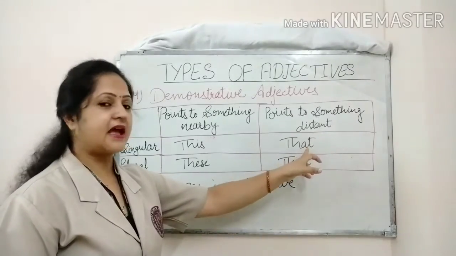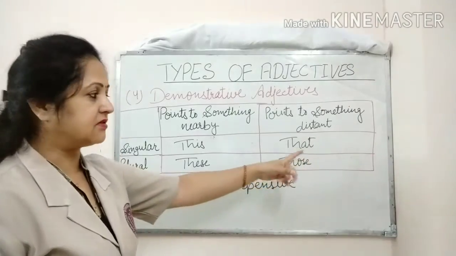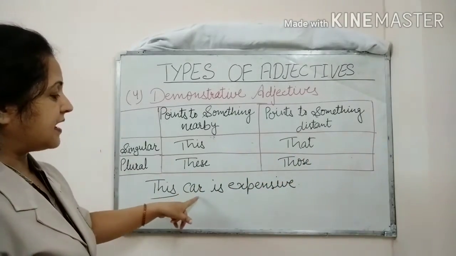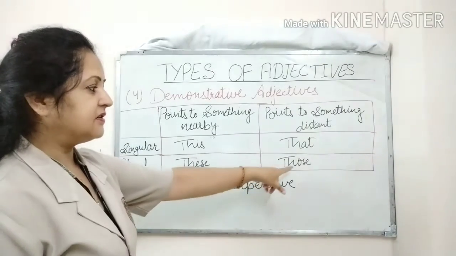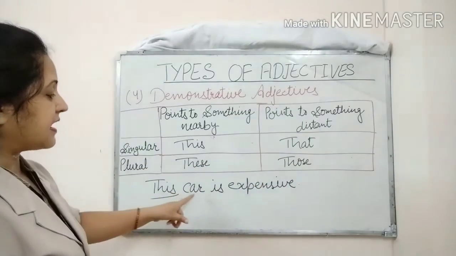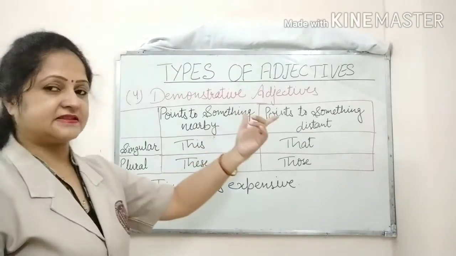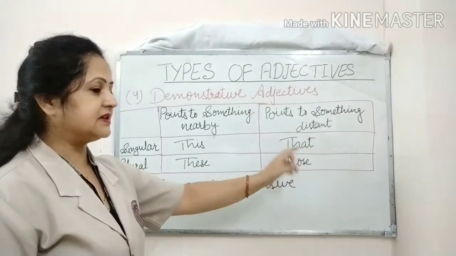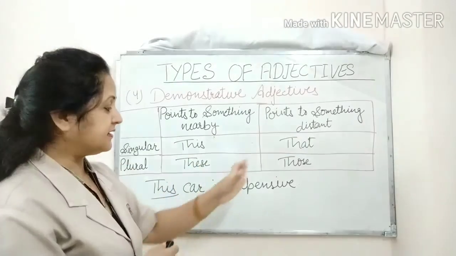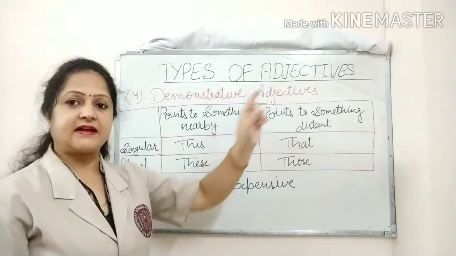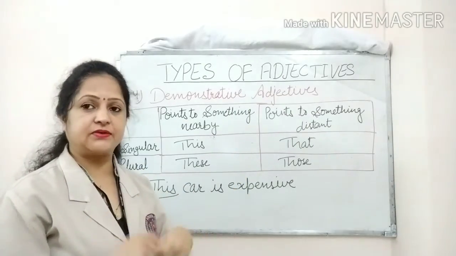In the same way, we can take the example of that: that car is expensive. Or if we write those, then those cars are expensive. Here that and those are pointing to the car that is at a distance, not near to us.